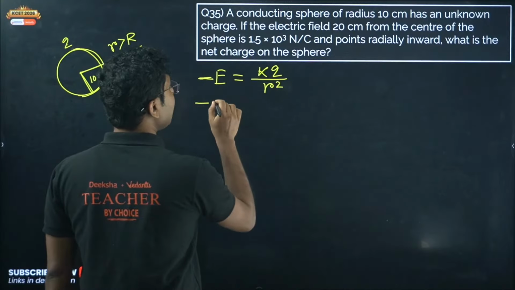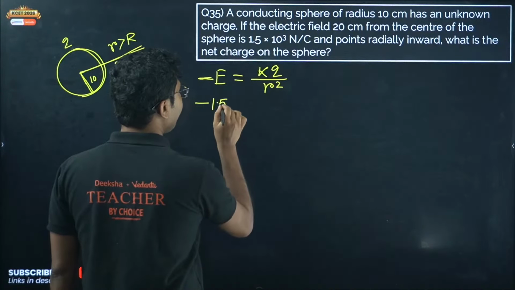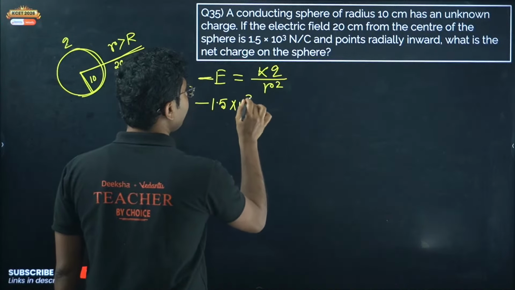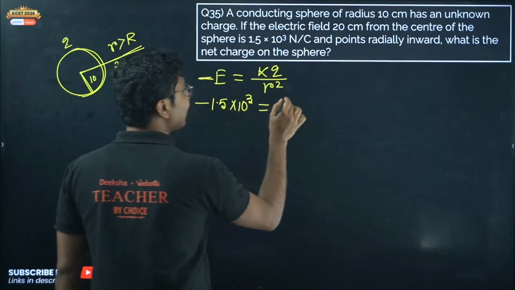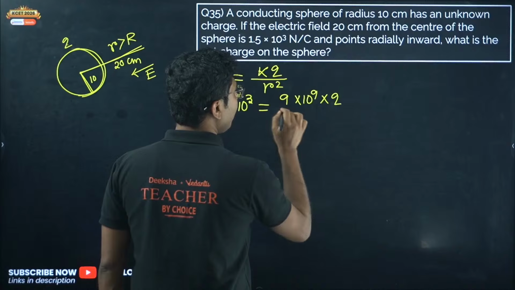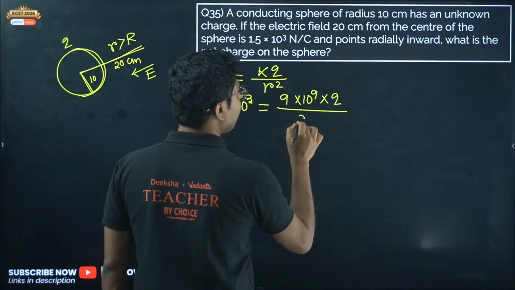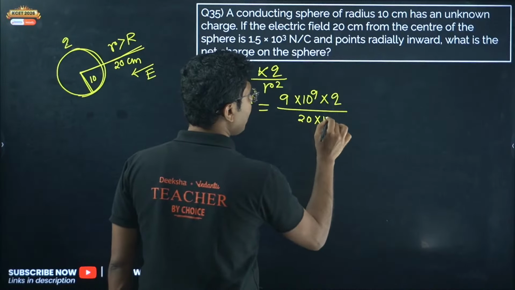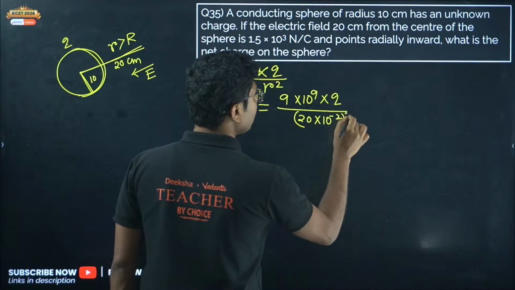So electric field here is given as 1.5 into 10 to the power of 3 equals K, which is 9 into 10 to the power of 9, into Q divided by 20 centimeter, that is 20 into 10 to the power of minus 2, whole square.